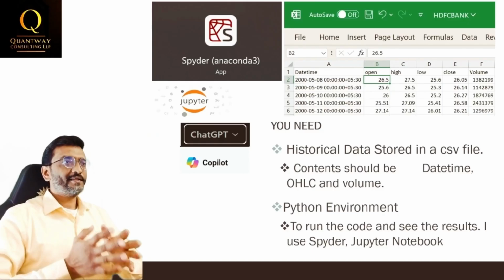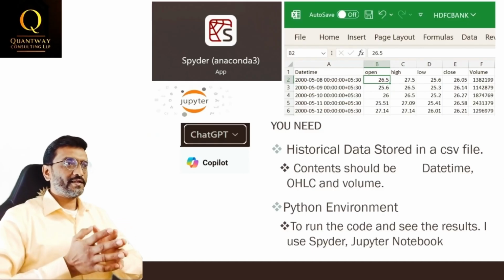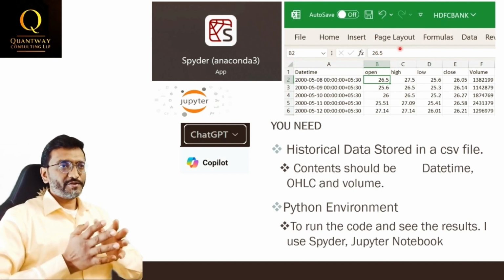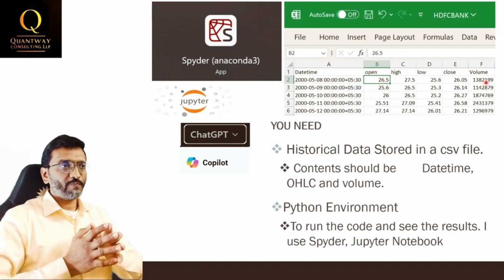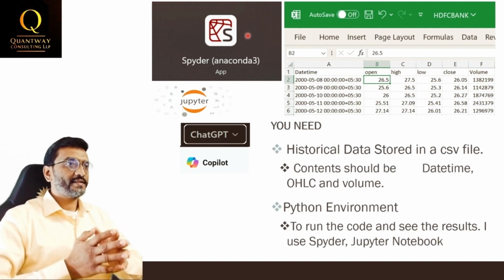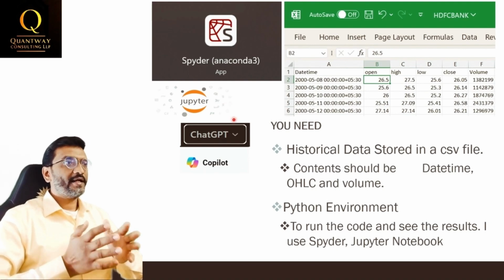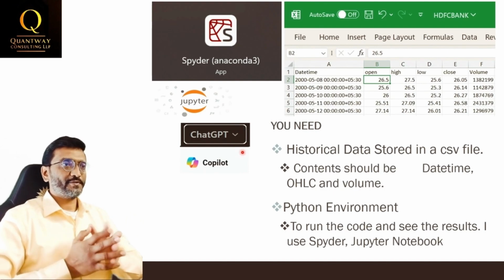To get started, here is what you will need. A historical data file of stock prices stored in a CSV file. This file should include the following columns: date, open, high, low, close, and volume. A Python environment to run your code and analyze results. I am using Spyder and Jupyter Notebook to develop, debug, and execute Python code. AI tools like Copilot and ChatGPT can be very useful for generating Python code.